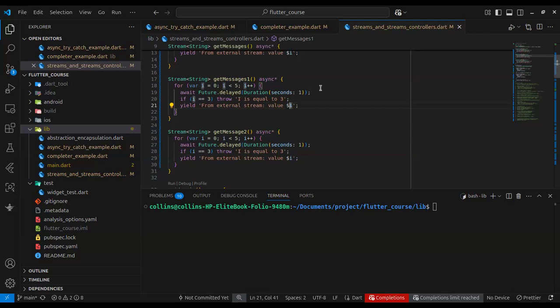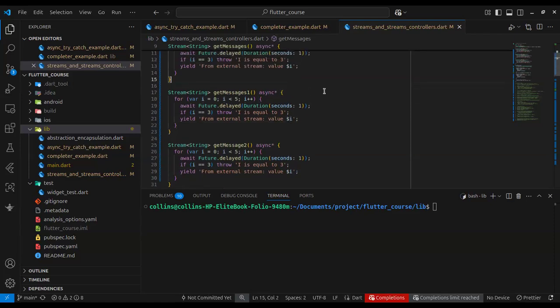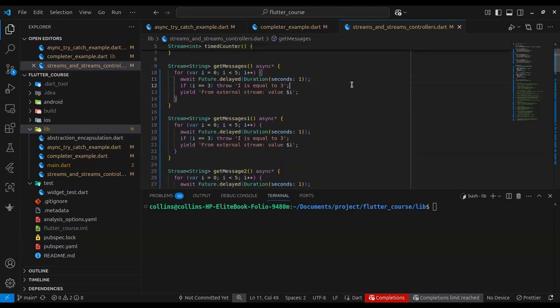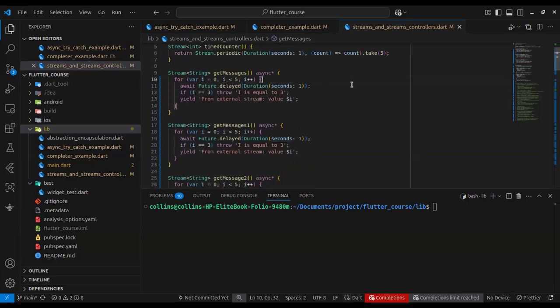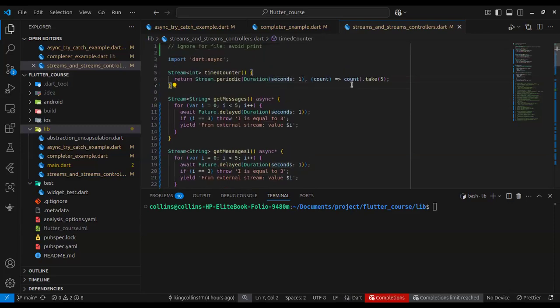If you do things synchronously, it will cause jank. Jank means frames skipping. Flutter has to redraw each frame, most times at 60 FPS, 60 frames per second. So if you do anything that's going to block it, it's going to cause jank in your application. That is why these asynchronous concepts are really important when building UI applications to be precise. And of course, we're going to see use cases for this. So I hope that answers your question, Olamide. Yes. Thank you very much.